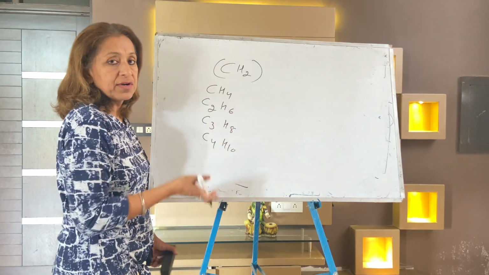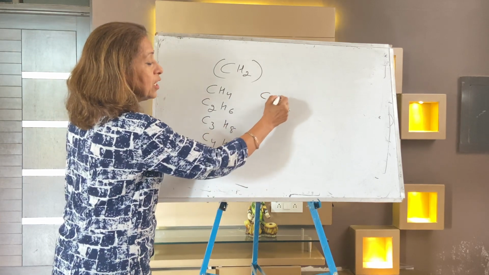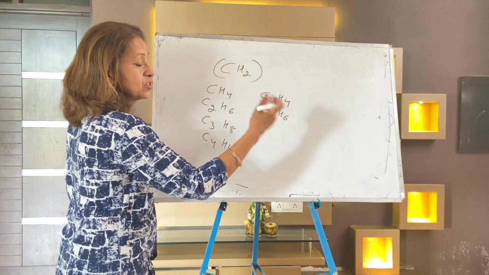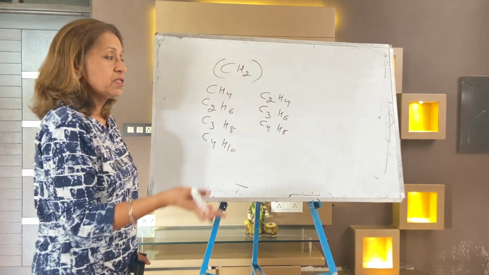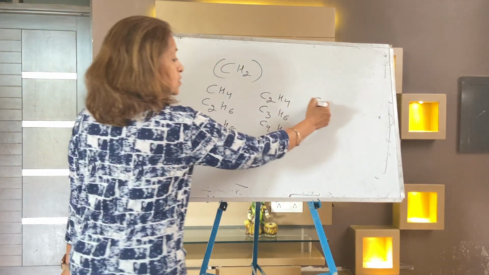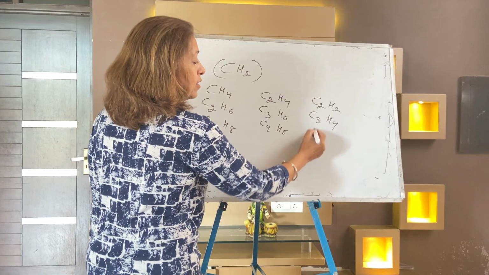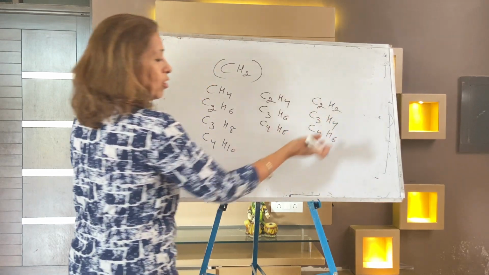But I will tell you new things in homologous series. Similarly ethene C2H4, C3H6, adding CH2, C4H8. This is the alkene series, differing by CH2. Then C2H2 alkyne, C3H4 propyne, C4H6, all differing by CH2.